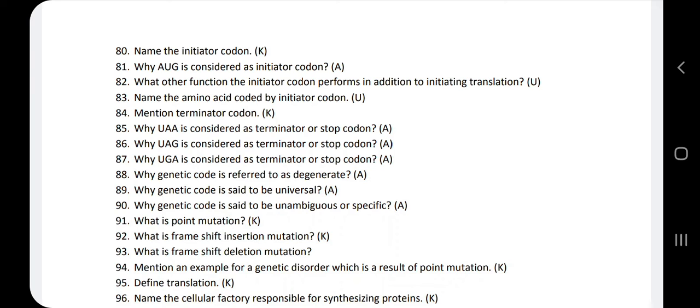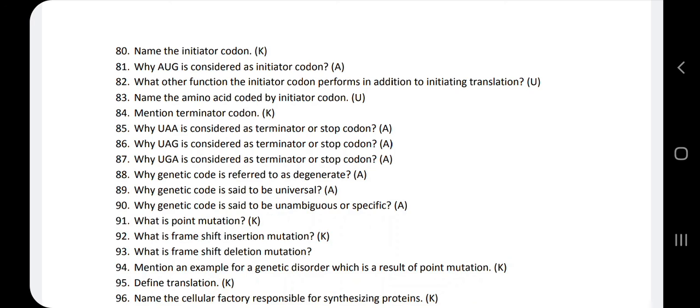Next, 88th question. Why genetic code is referred to as degenerate? The genetic code is considered as degenerate because one amino acid can be coded by more than one codon. I'll give one example.